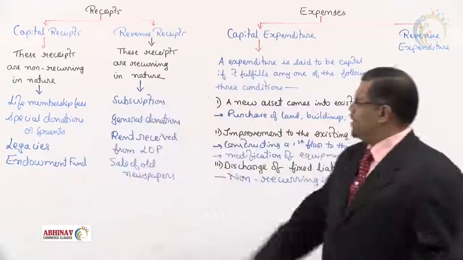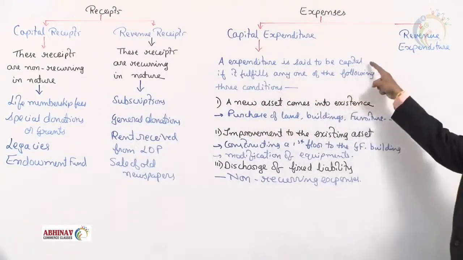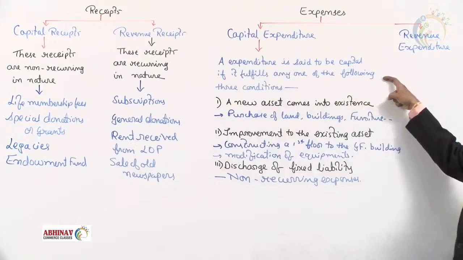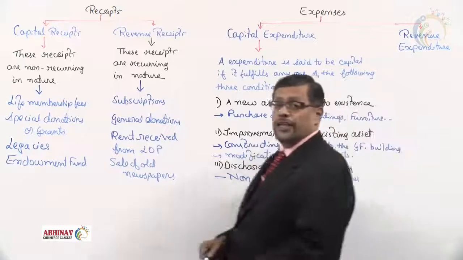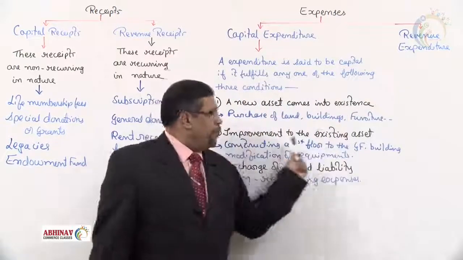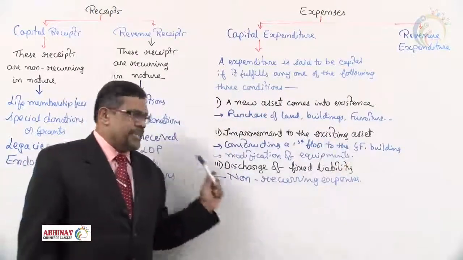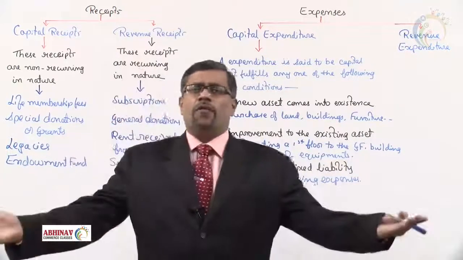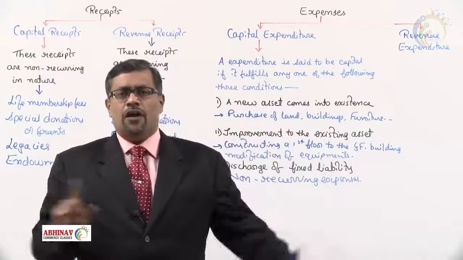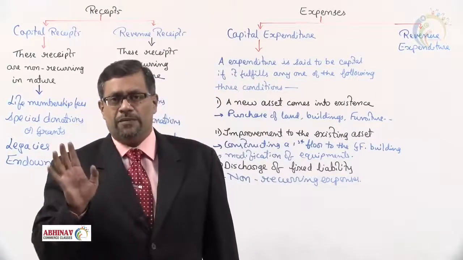So this is what a capital expenditure is. What is capital expenditure? An expenditure is said to be capital if it fulfills any one of the three conditions: a new asset comes into existence, improvement to the existing asset, discharge of fixed liability. If any one condition is fulfilled, we call that capital expenditure, or else that is not a capital expenditure.